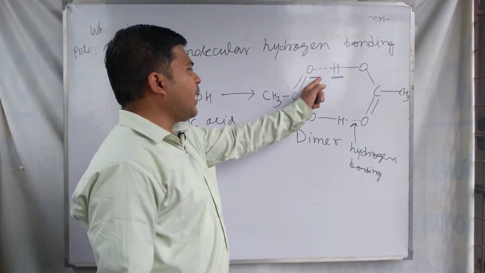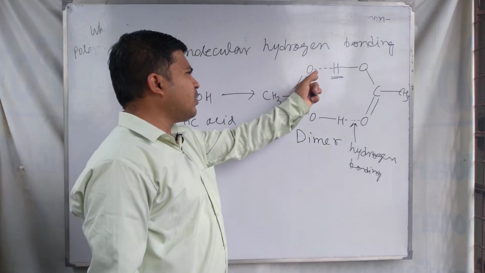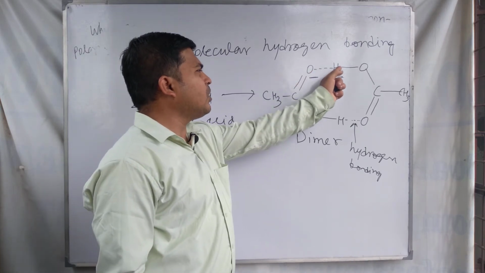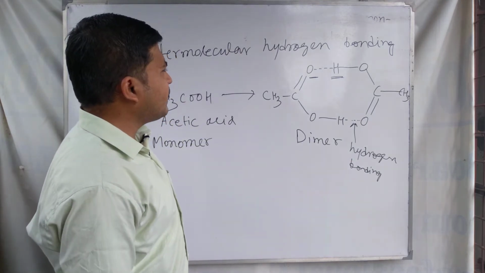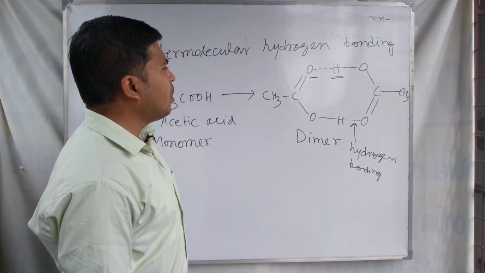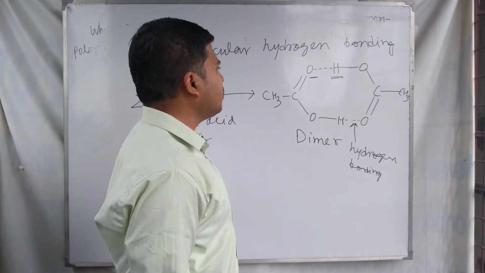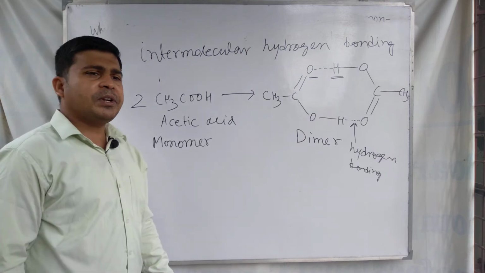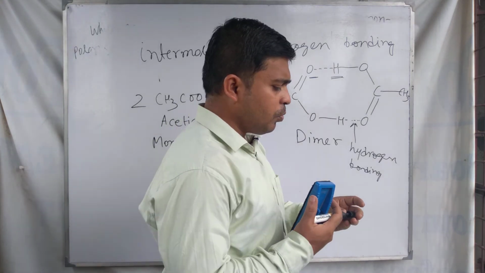In acetic acid, the oxygen atom present is a small size atom with high electronegativity, so it can form intermolecular hydrogen bonding with this hydrogen atom. As a result of this intermolecular hydrogen bonding between the hydrogen and oxygen, the acetic acid molecule has a tendency to form a dimer in the vapor state or in non-polar solvent.